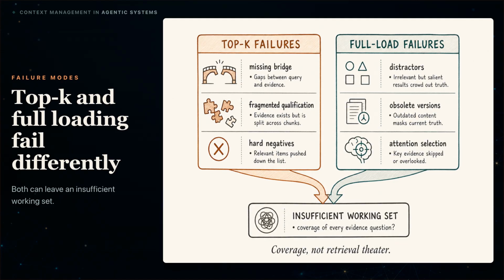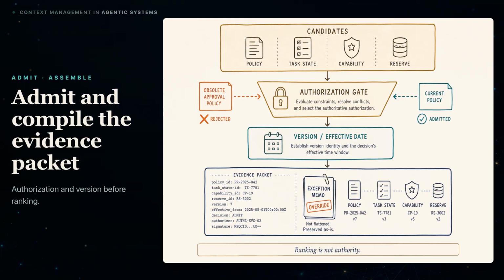Both routes can produce the same outcome, an insufficient working set that still looks impressive. The supplier assistant may quote the right discount and still make the wrong renewal decision. The control question is not whether retrieval ran. It is whether the active context covers every evidence question. Acquisition produces candidates. Admission decides which candidates may enter.